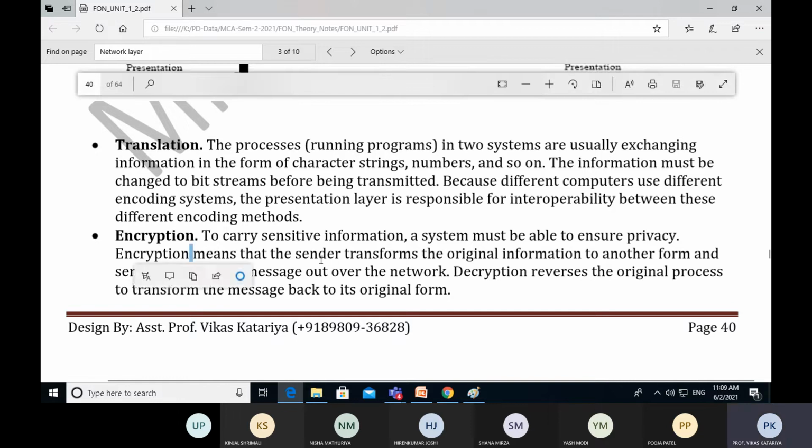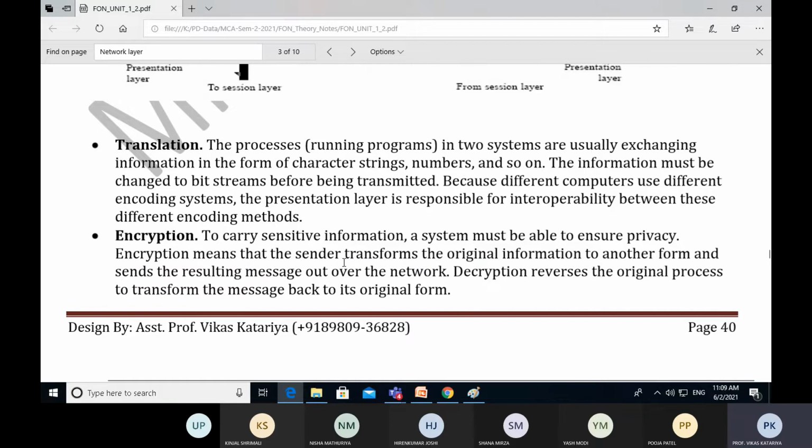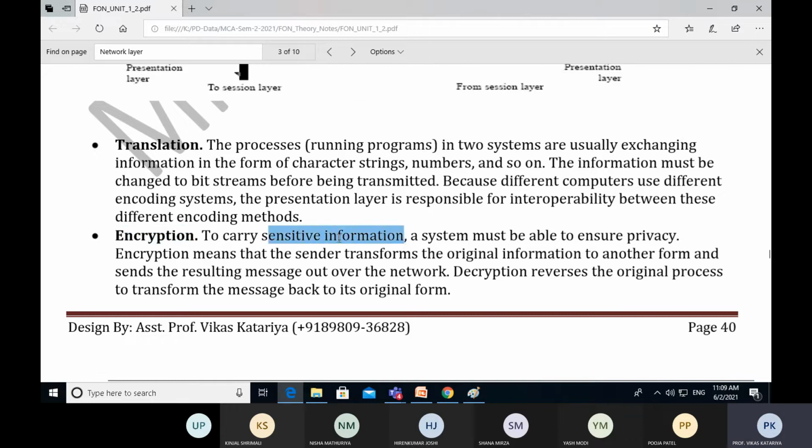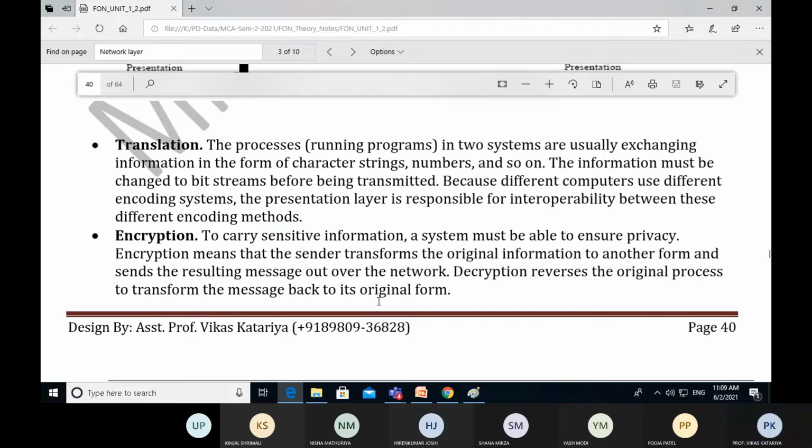So encryption means that a sender transforms the original information to another form and sends the resulting message out over the network. So just to change the form of data. That means the original information we want not to be changed, but some encryption key will be applied. We apply some encryption key to our data and the same key is applied by the receiver. So by encryption, we can send our sensitive data from one system to another. By applying an encryption method or technique, we are able to ensure some privacy for our data.